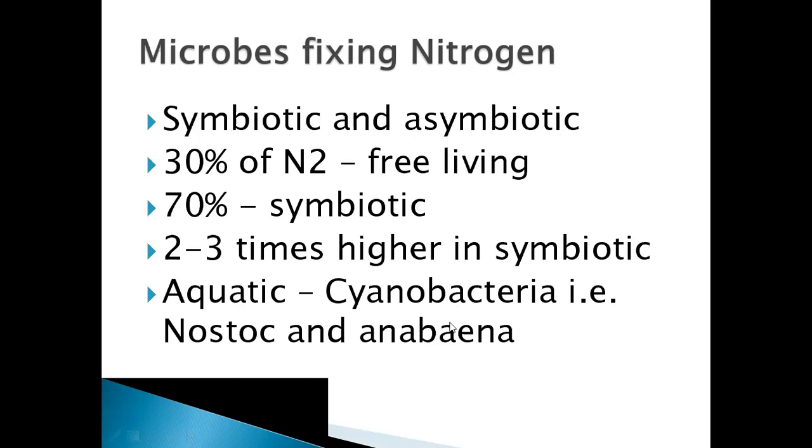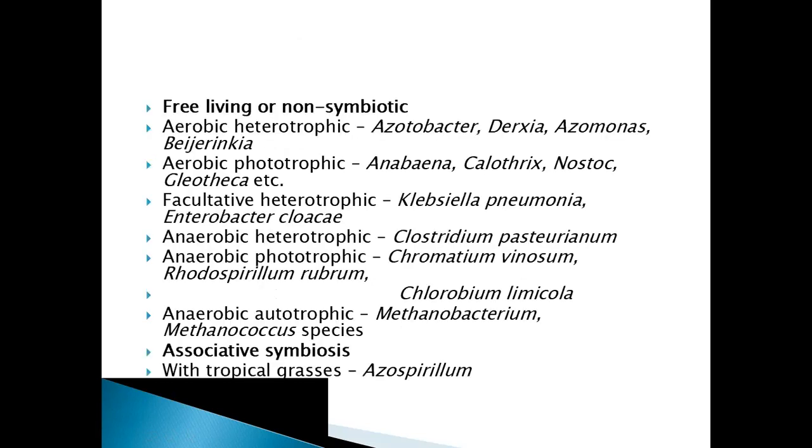And in the aquatic environment, cyanobacteria, for example Nostoc and Anabaena, are also helpful in nitrogen fixation. These are blue green algae, and they help in nitrogen fixation. Now, these are the examples of free living or non-symbiotic associations seen in nature where nitrogen is being fixed.